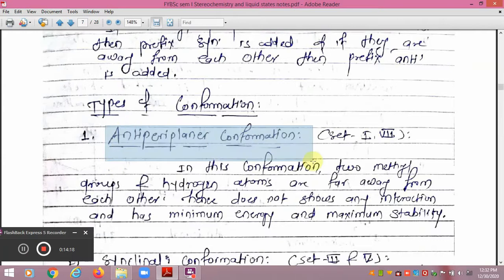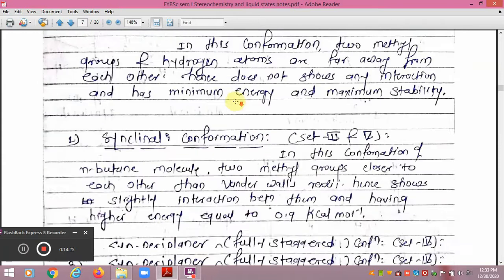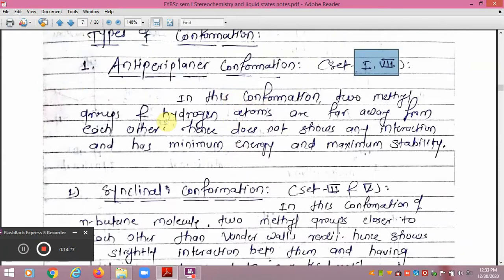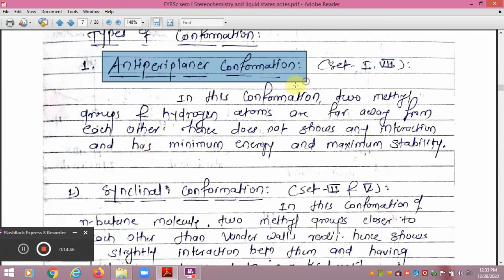So the first set of conformations of the n-butane molecule is called anti-periplanar, indicated by the structure numbers 1 and 7. In this conformation, the two methyl groups are far away from each other, and the hydrogens are also away from the CH3 groups, so they will not interact with one another. Since they do not show any interaction, it has the minimum energy and the maximum stability. So this anti-periplanar conformation of the n-butane molecule is the most stable conformation.